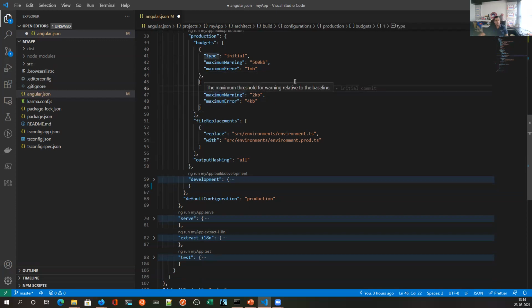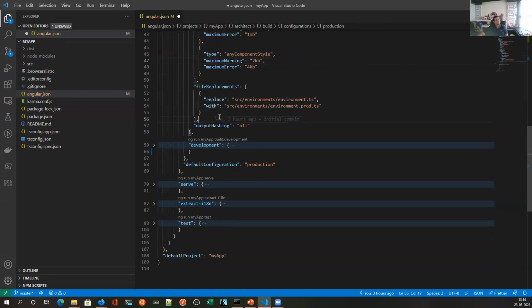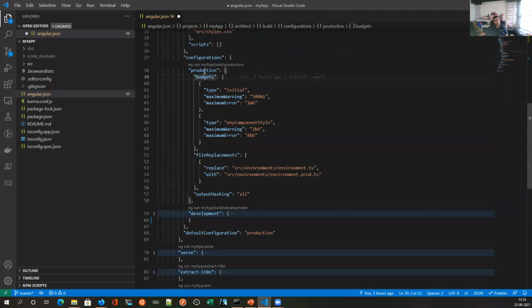Second is any component styles. So what it says is that we can have hundreds of components, but for every component, the CSS cannot exceed more than 2 KB. If it exceeds, it will issue warning, and if it exceeds 4 KB, it will fail the build. Again, this is a good practice. Your component should be smaller and many components should be there. So that is the budgets. You can specify more options with it.